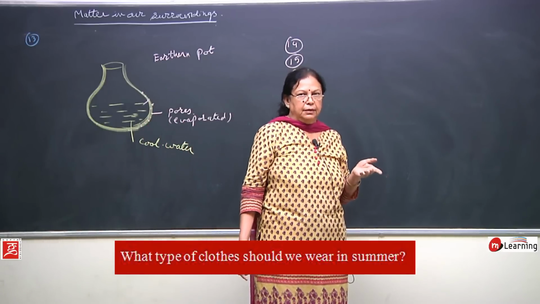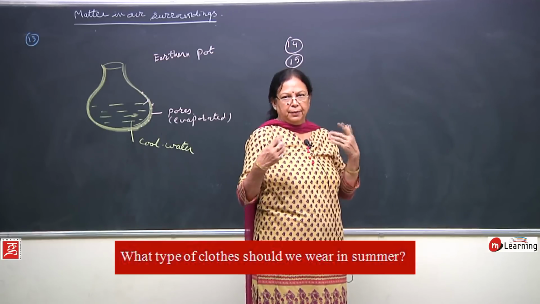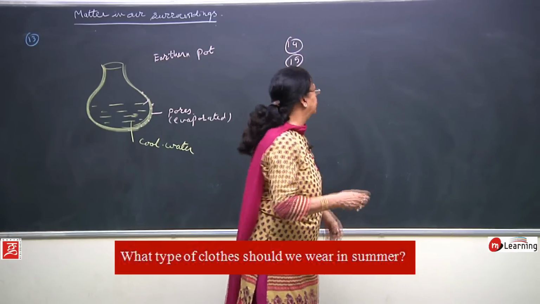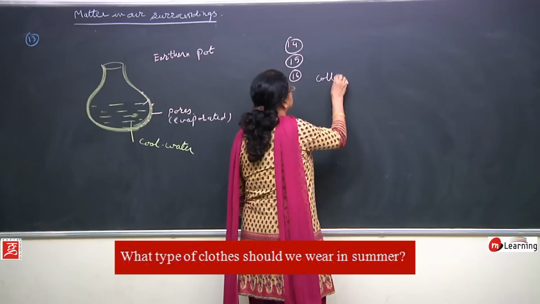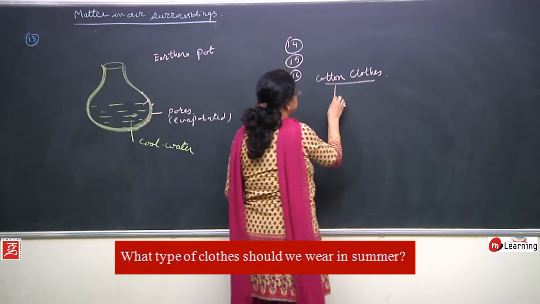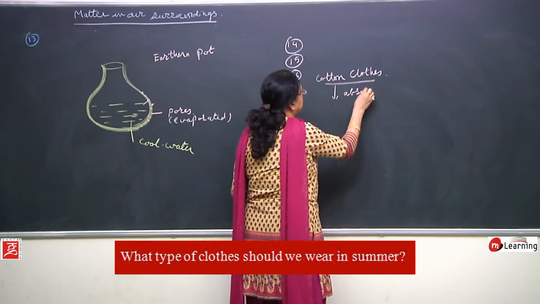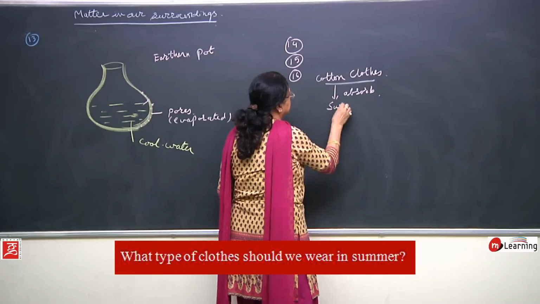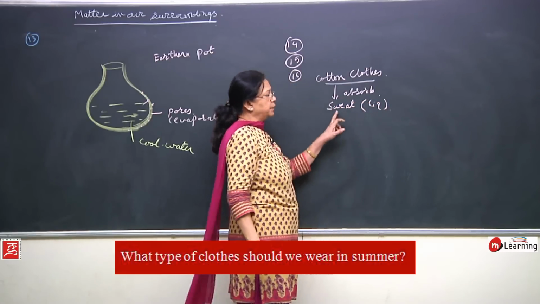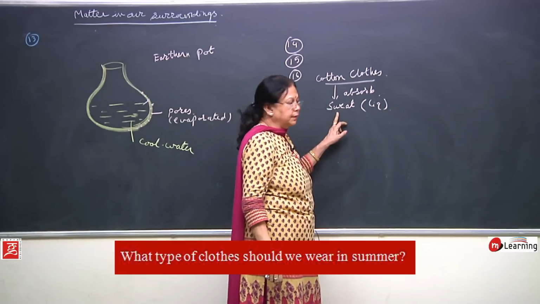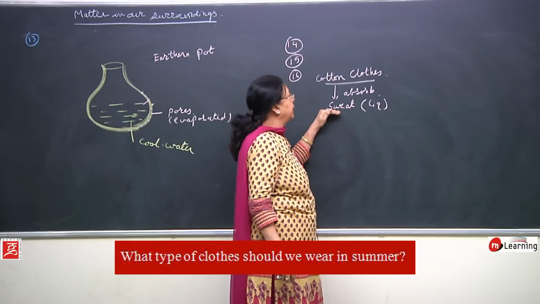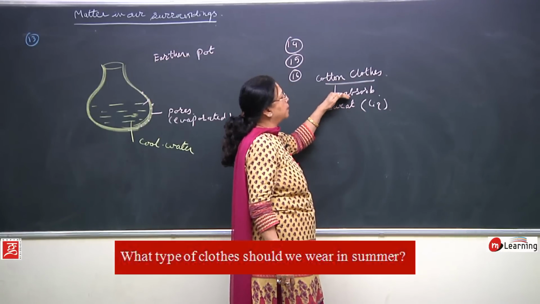The same reason: in summer temperature is higher, you feel hot, and cotton has the tendency to absorb sweat. What is sweat? It is liquid, and you perspire more during the hot season. If you perspire more, you will sweat more, and that sweat will be absorbed by the